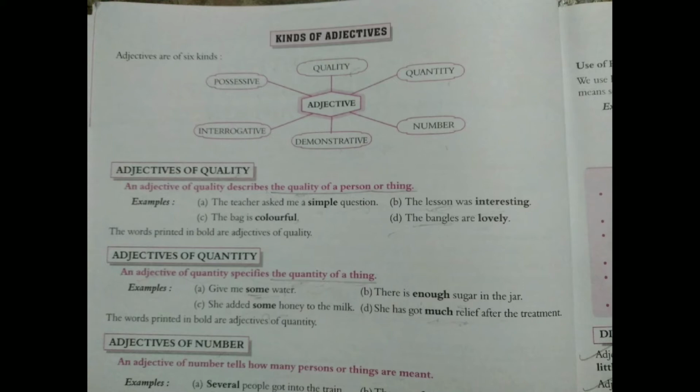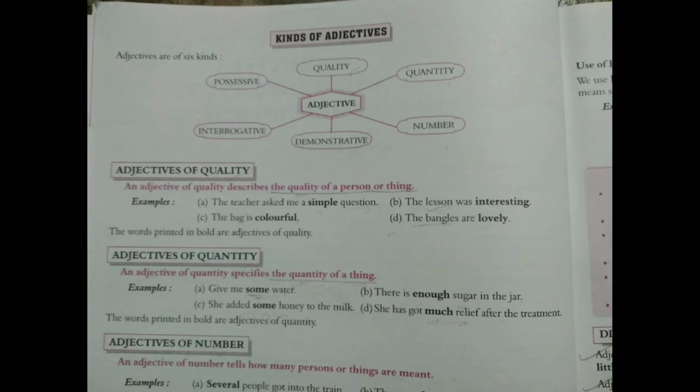Let's see some examples. A. The teacher asked me a simple question. Question is noun, and what type of question? What is the quality of question? Simple. So simple is adjective of quality. B. The lesson was interesting. Lesson is noun and the quality of lesson was interesting. So interesting is the adjective of quality.